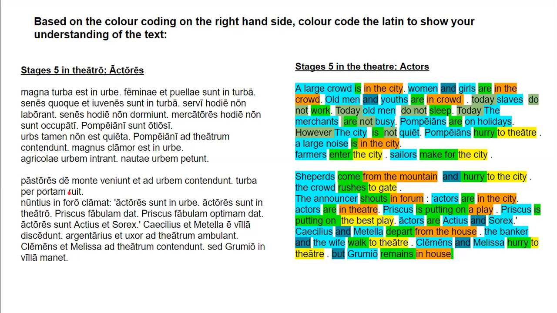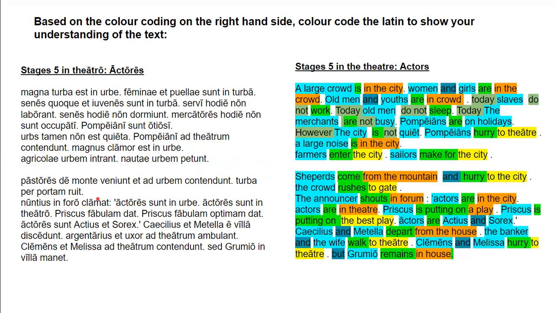So it's expressing motion through something. So the crowd rushes through the gate, right? Rushes through the gate. Shouldn't be to the gate, it should be through the gate. Per means it's extending through something. Nuntius in foro clamat. We get the word announce actually from nuntius. It means an announcer. So this is a second declension nominative singular, and it means the announcer.